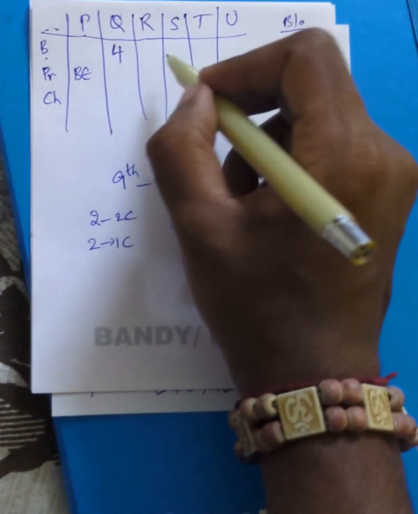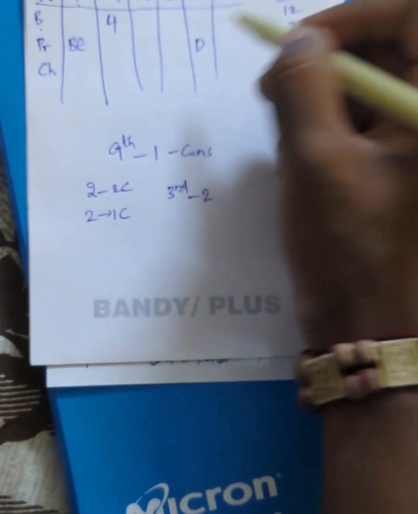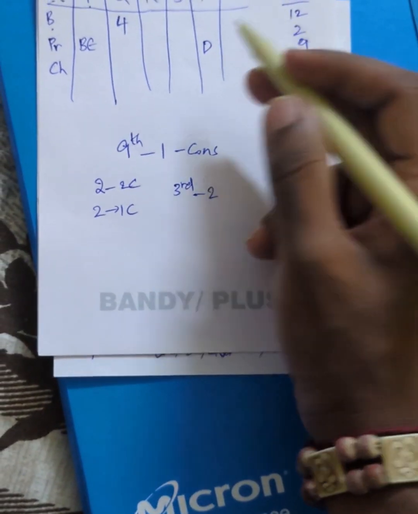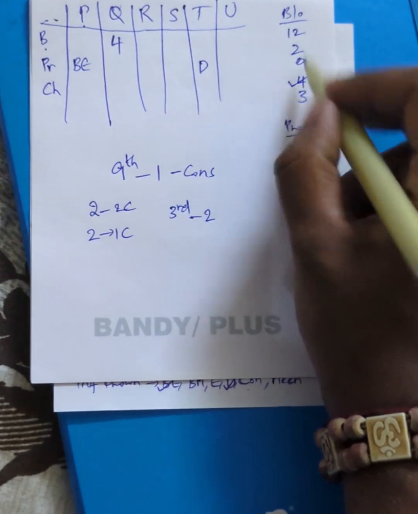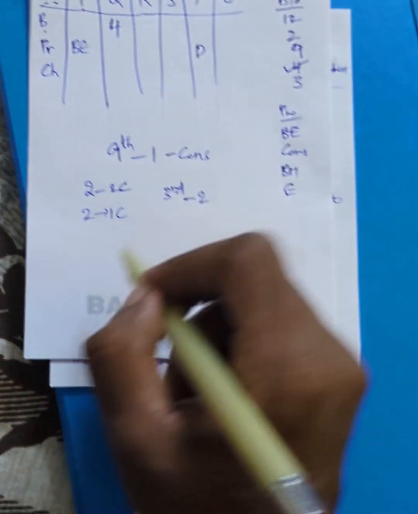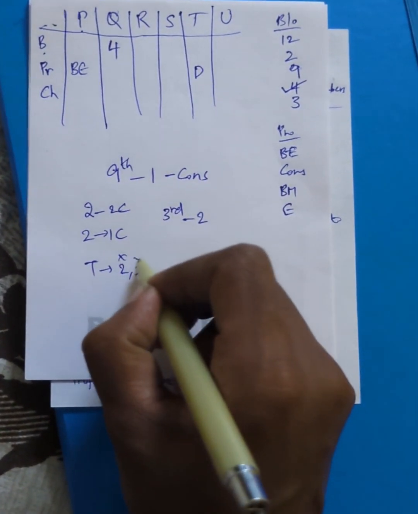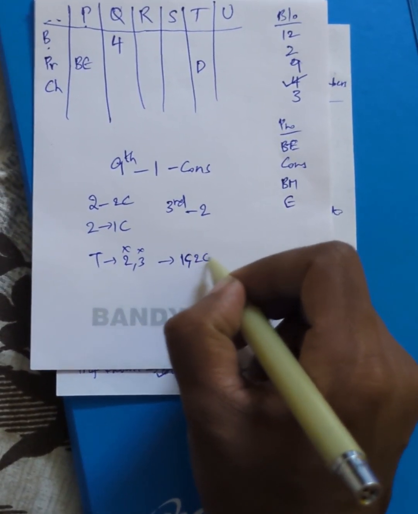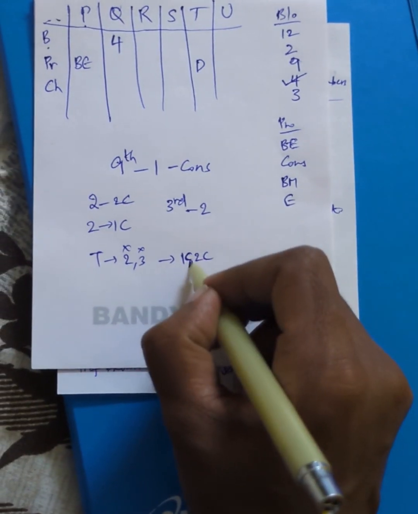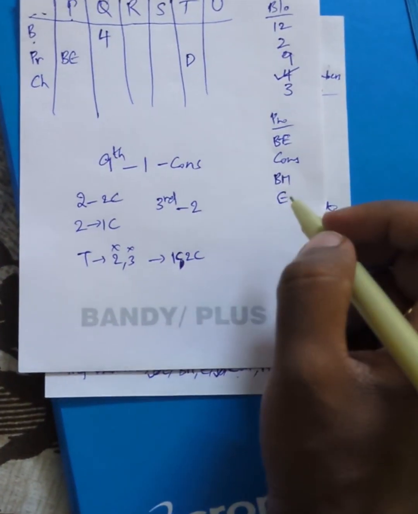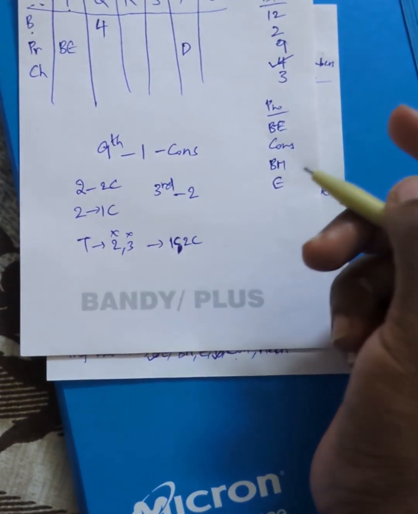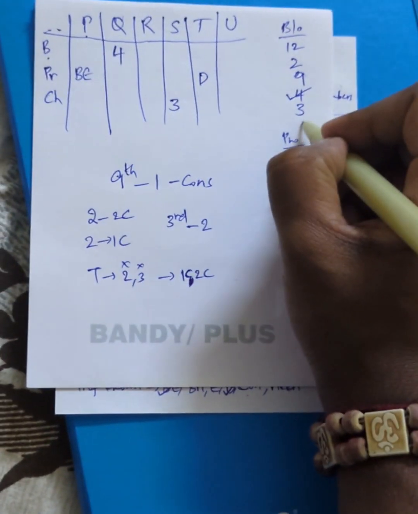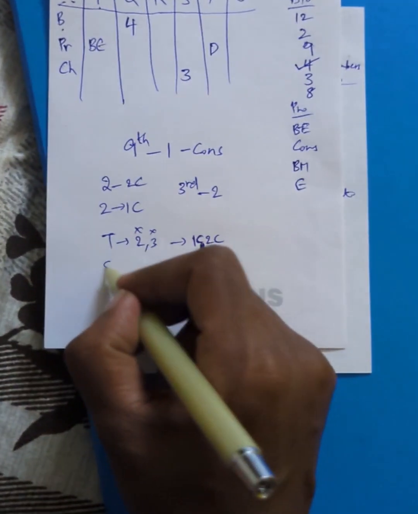Next, T is a driver. He does not have more than 2 children. He does not live in 2 and 3. So T is not living in 2 and 3, and T does not have more than 2 children. That means he can have 1 child or 2 children. This is a chance. Next, S has 3 children but does not live in second or third or eighth block.